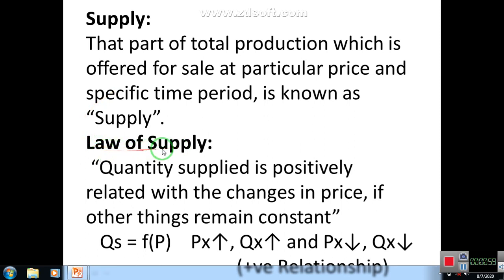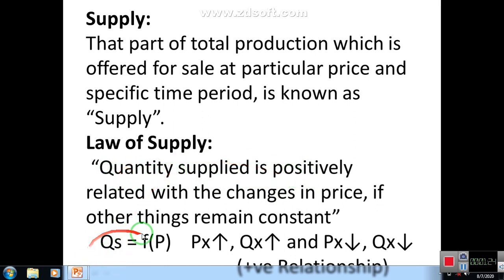Now we explain the law of supply. Quantity supplied is positively related with the changes in price if other things remain constant. It means quantity supplied has the positive relationship with price. Positive relationship means when price increases, quantity supplied also increases, and when price decreases, quantity supplied also decreases.